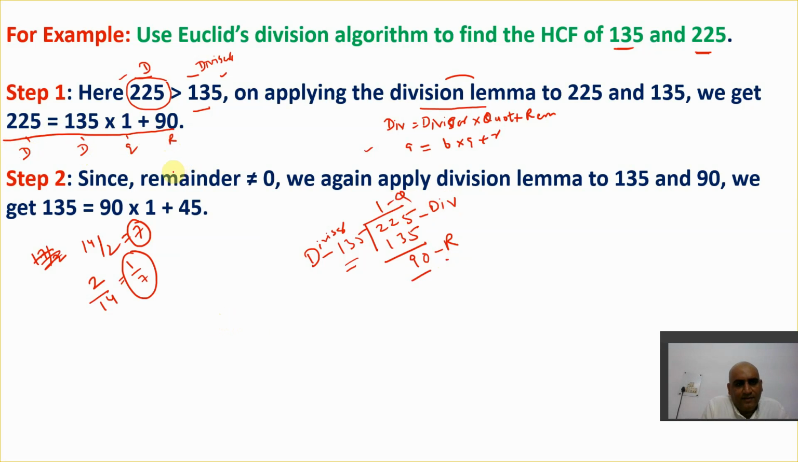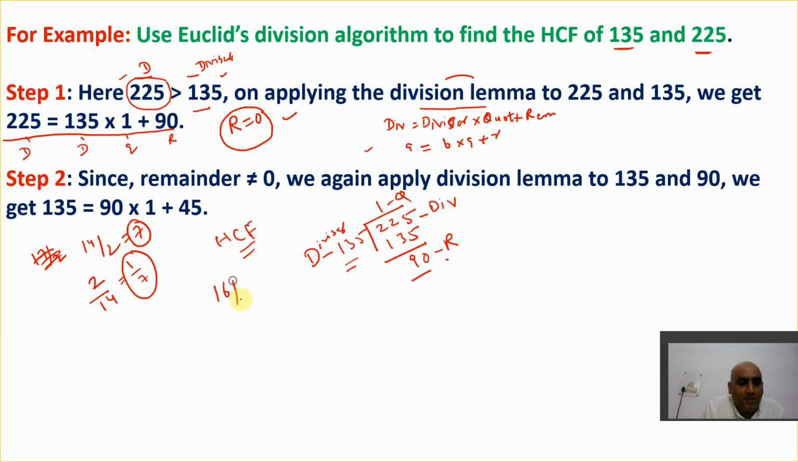Let's understand this. Your first step is to break this in the form of division lemma. You have to continue this process until the remainder becomes 0. Why? Because we are looking for HCF, the highest common factor. And a factor is that number which perfectly divides the given number. If it perfectly divides, there should be no remainder.